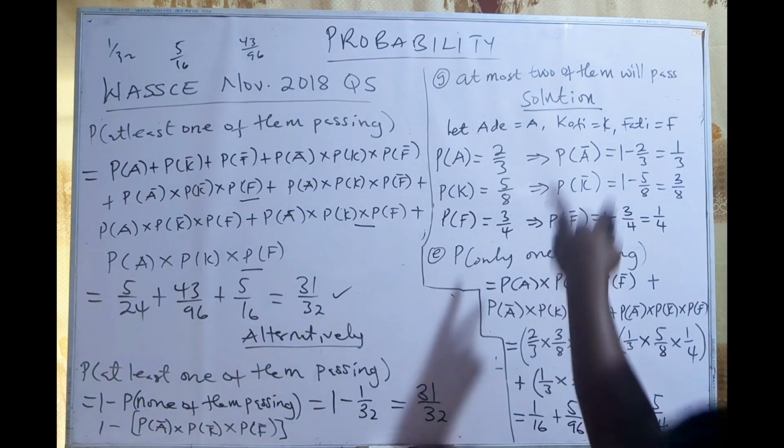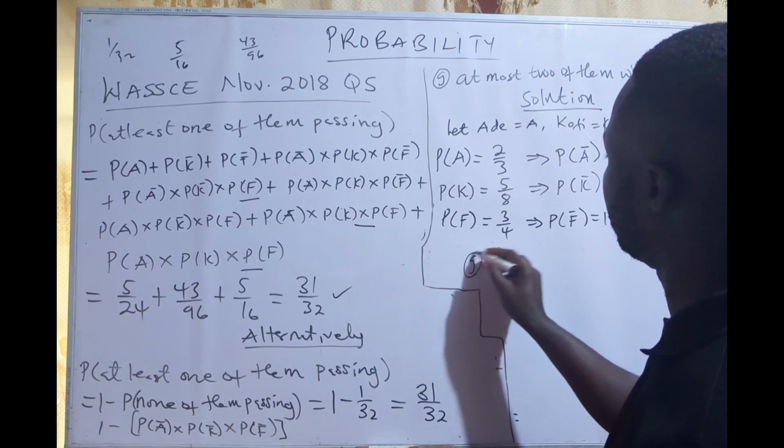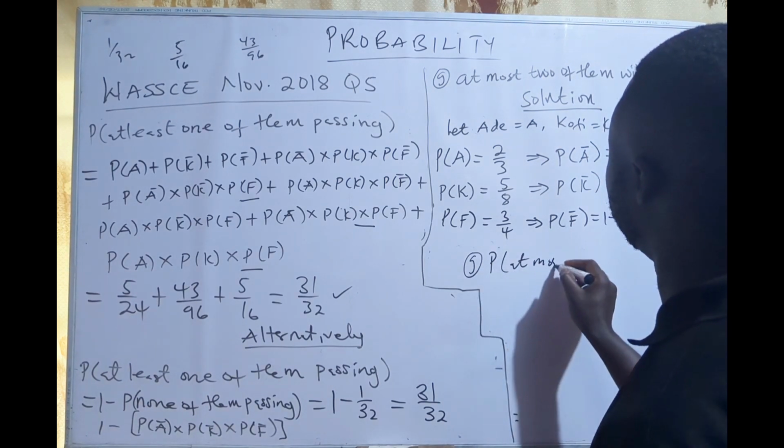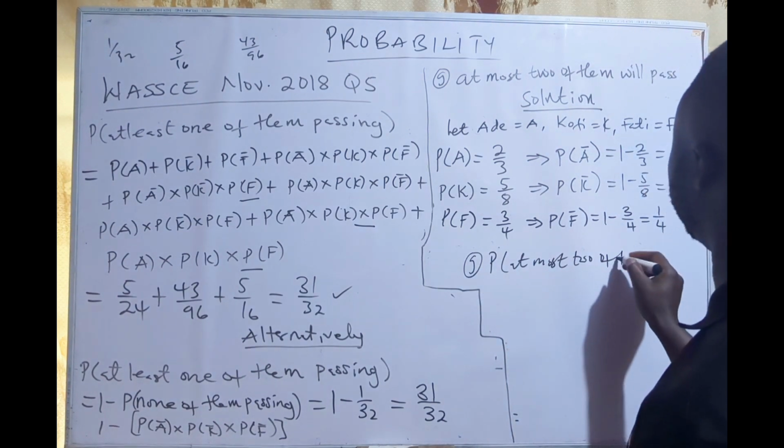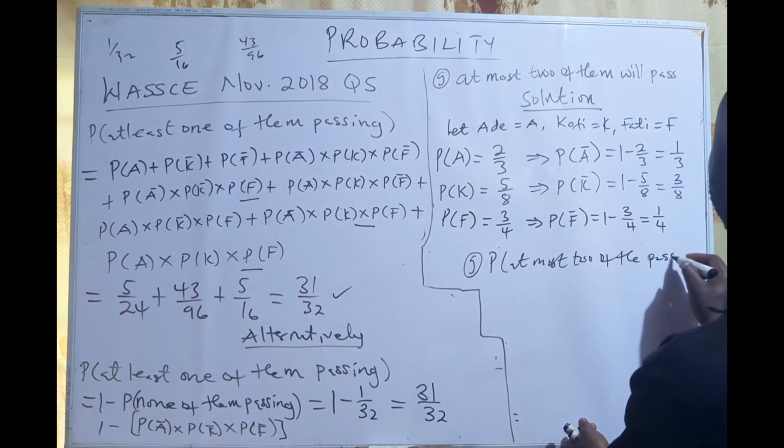All right, let's look at the last one. The probability of at most 2 of them passing.